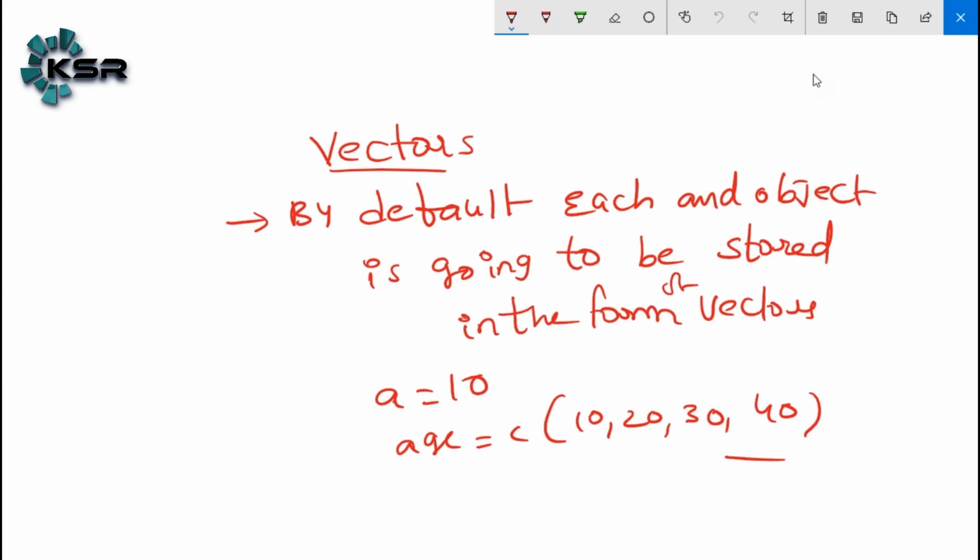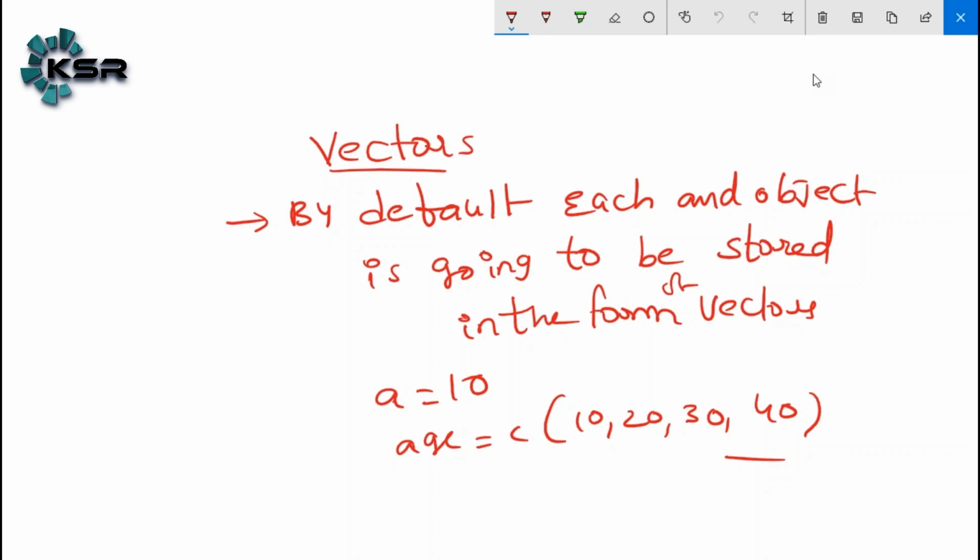Okay. Vectors: by default, each and every object is going to be stored in the form of a vector. A is equal to 10 means the value 10 has been assigned to A. Here we have assigned only one value at a time. Suppose we would like to assign multiple values at a time. How do we assign? Age is equal to c of 10, 20, 30, 40, like that.